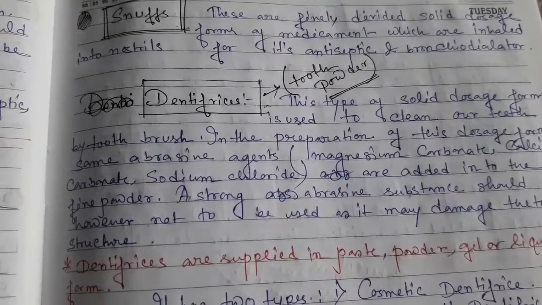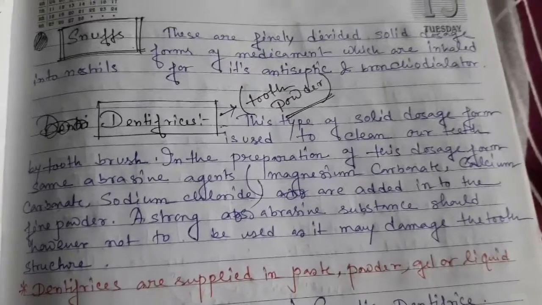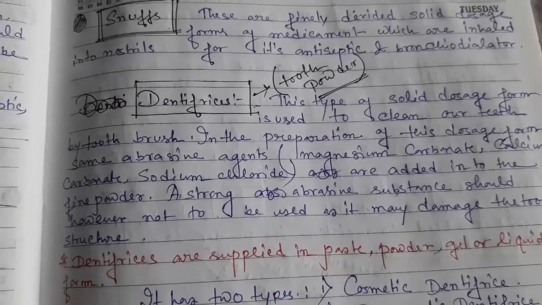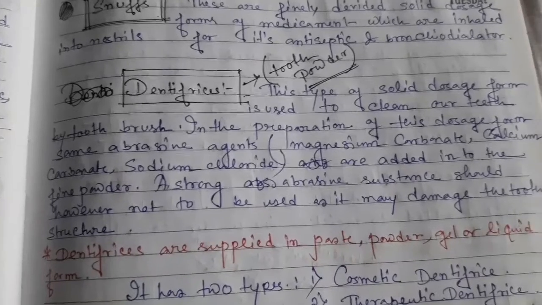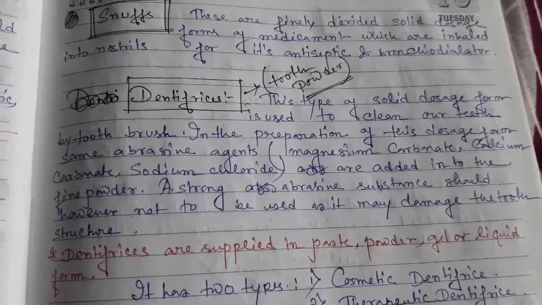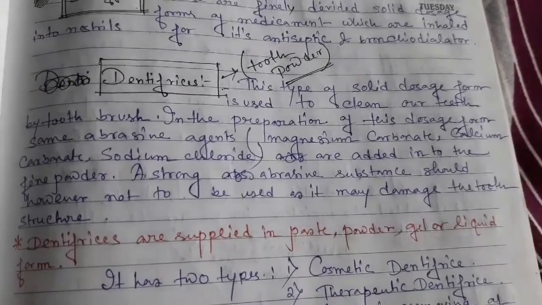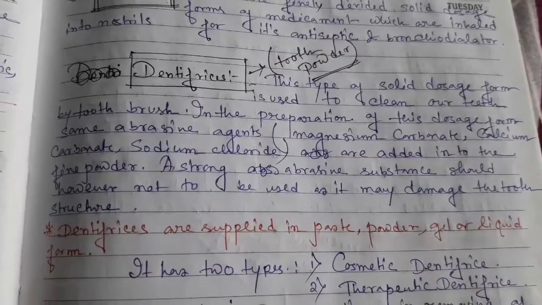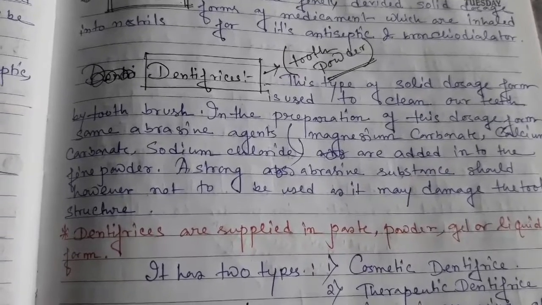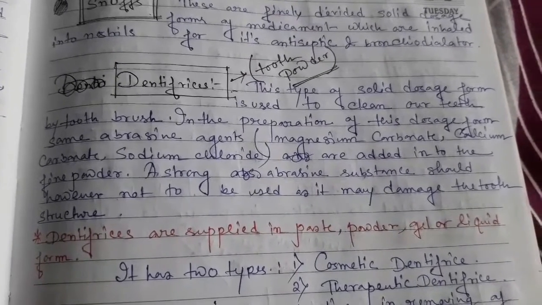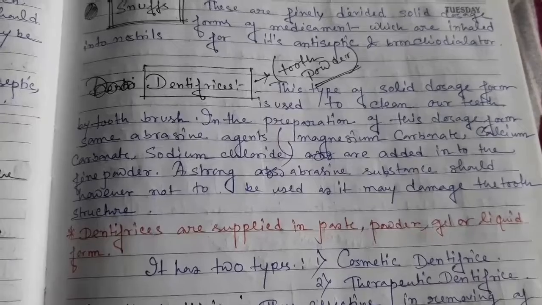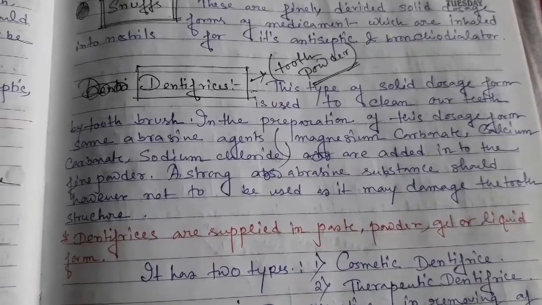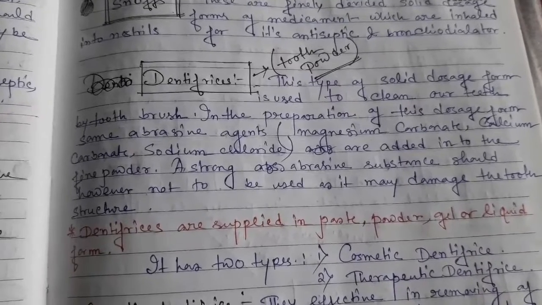And then dentifrices. Dentifrices means, for example, tooth powder. Tooth powder is generally used in our mouth to clean the teeth, and it is also used for teeth infection. Magnesium carbonate, calcium carbonate, sodium chloride, this type of substance is used to maintain the proper structure of our teeth. A strong abrasive substance should not be used, as it may damage our teeth. So that's why this type of ingredient is used to maintain our teeth structure.